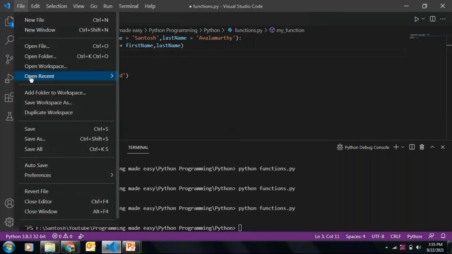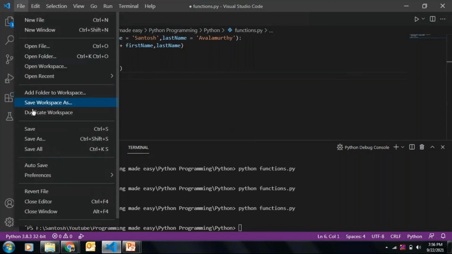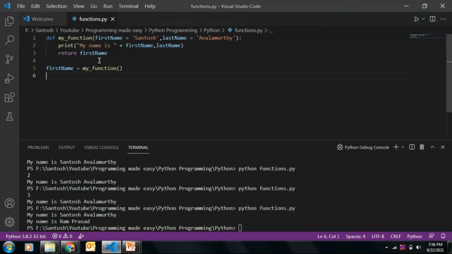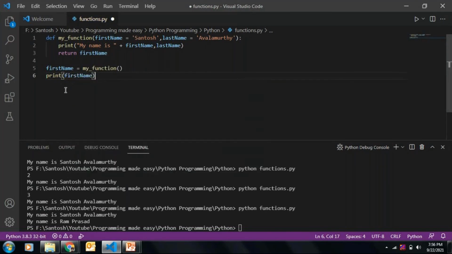Now if you want to pass any output to the calling function, we can do that. Let's say I'm returning first name. So in my function, you can say first name equal to my function. After calling the function, first name will have the value returned from the function.